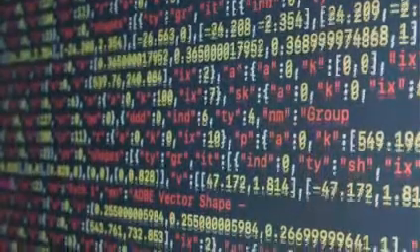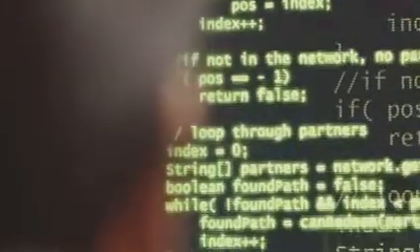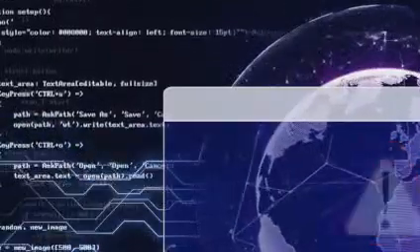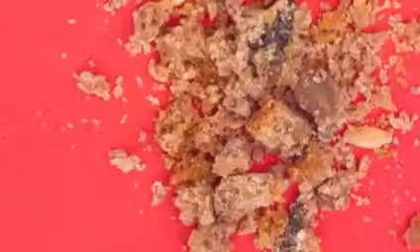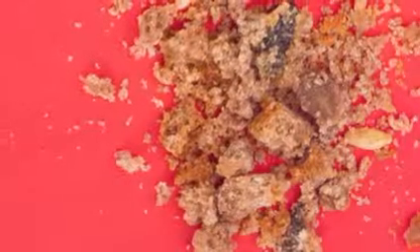Every language has rules, and programming languages are no different. These rules are called syntax. It's like grammar for computers. If you don't follow the syntax, your code won't run. Think of it like baking a cake. If you don't follow the recipe, you won't end up with a delicious treat.